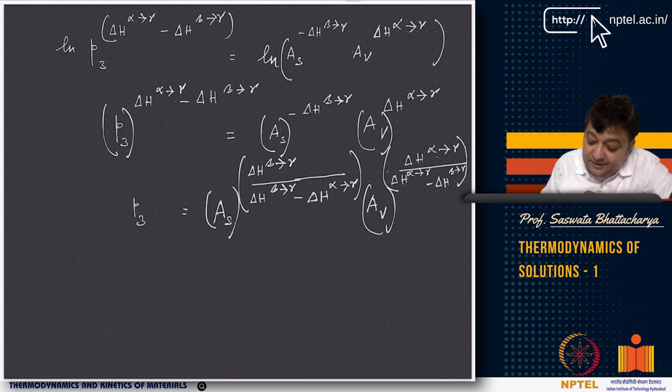With a little bit of rearrangement and algebraic manipulation, you can come up with this expression.